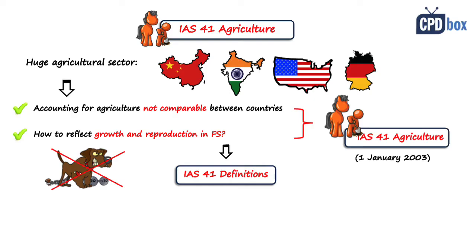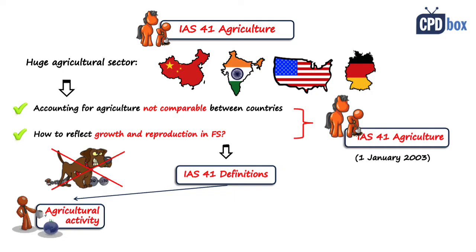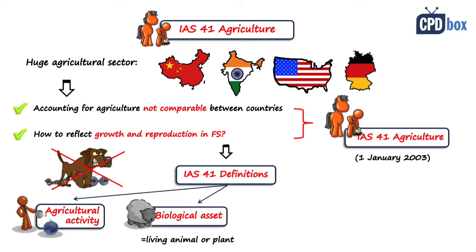So IAS 41 defines terms like agricultural activity, including its main important elements, but we will not go into many details here. Then biological asset, which is a living animal or plant. And here the common misunderstanding is that also the produce like apples or milk are biological assets. No, they are not.